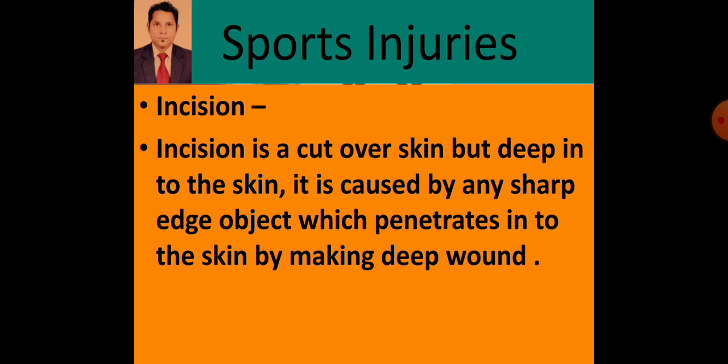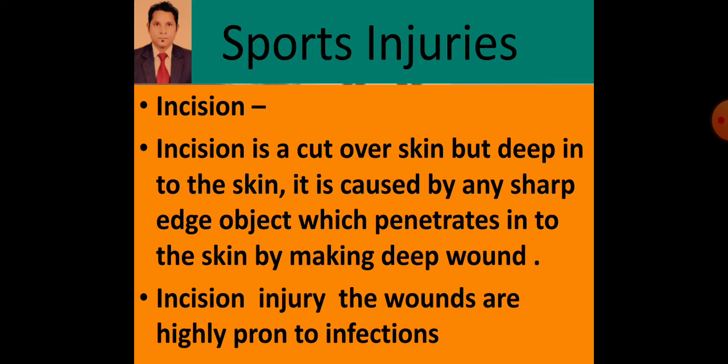Next is incision. This is another sports injury. Incision is a cut over skin but deep into the skin. Just remember, because we have discussed laceration here, this is just like a laceration, but the difference is this is a very deep cut. It is caused by any sharp edge object which penetrates into the skin, making a deep wound.